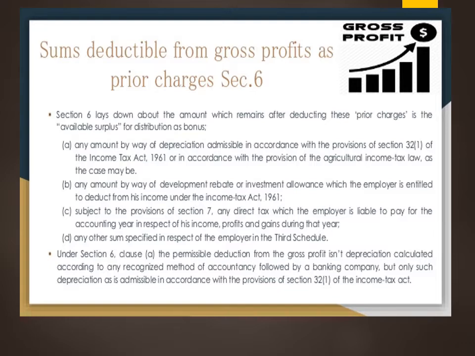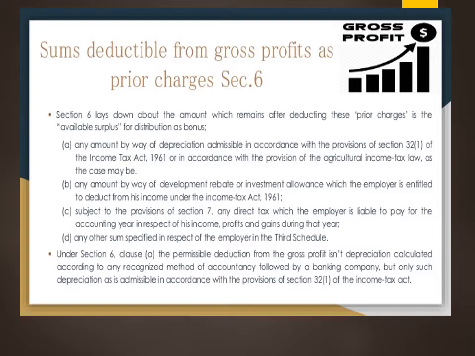We have to take note of which expenses are admissible and which are not. Here we refer to that part of depreciation which is admissible and allowed under section 32 subsection 1 of the Income Tax Act, or in accordance with the provisions of the agricultural income tax, as the case may be.